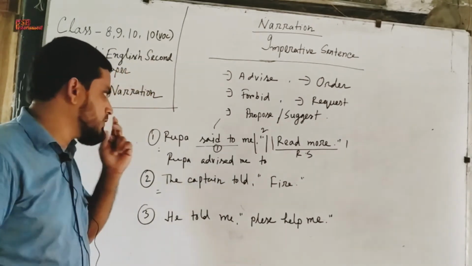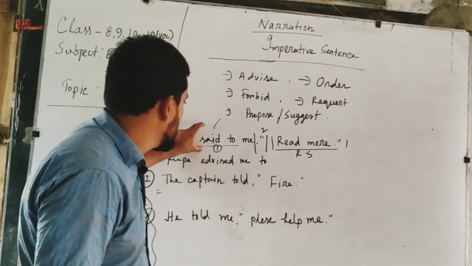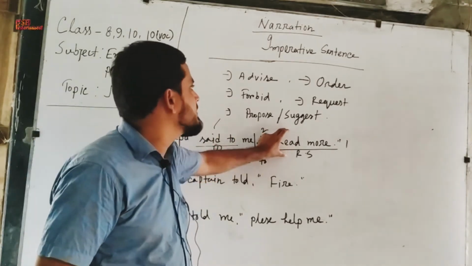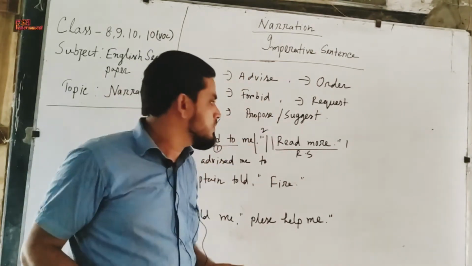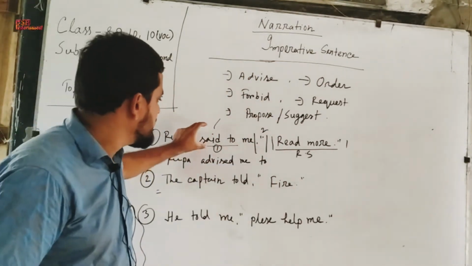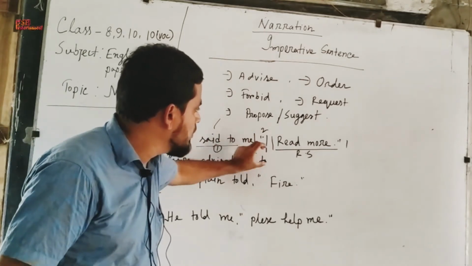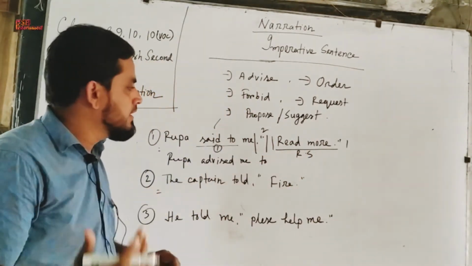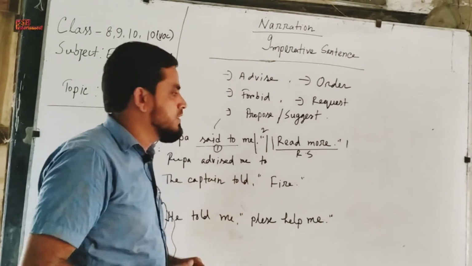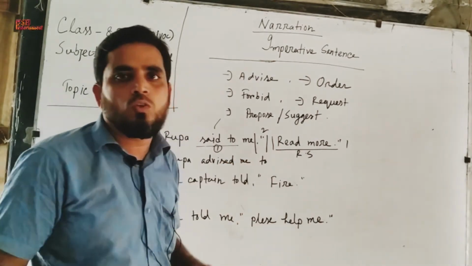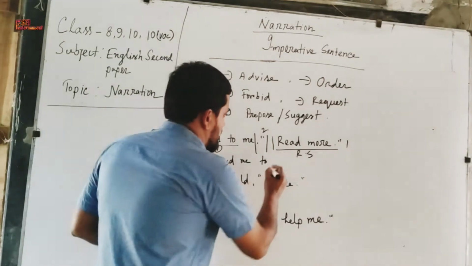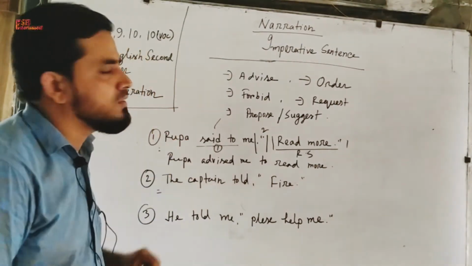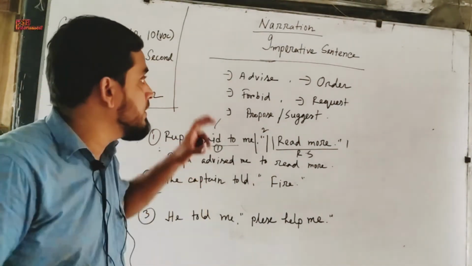So now we can see that we made just two changes. Number 1, said to converted to advised as the reported speech indicates advice. Read more, it's an advising statement. So I changed said to advised and inverted comma to to. And there is no person in this sentence, so we don't have to make a person change. Next, tense change. As we use infinitive to, we should not make any tense change. So it's very easy. I hope you understand the change of direct into indirect narration of imperative sentence.